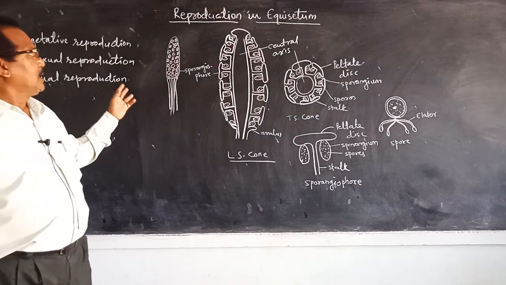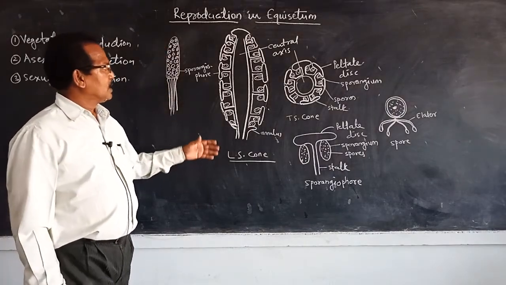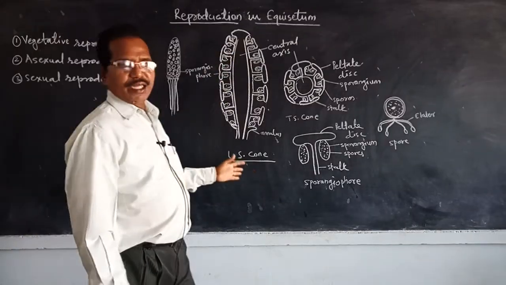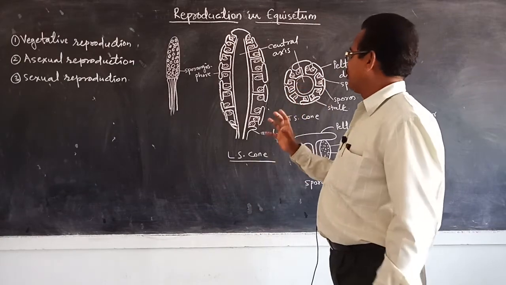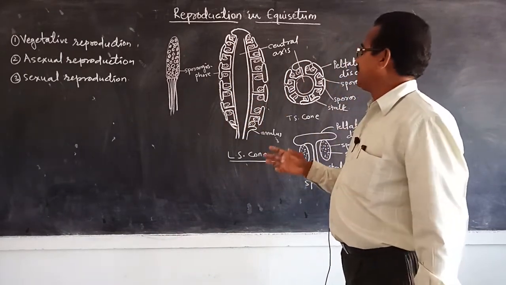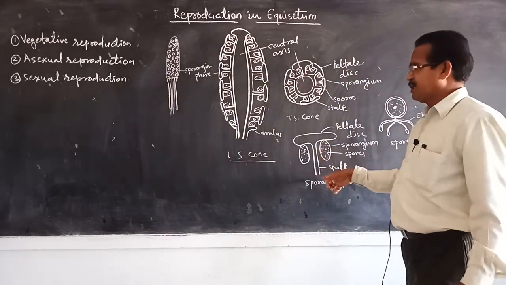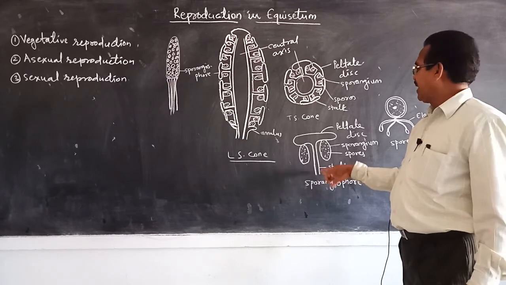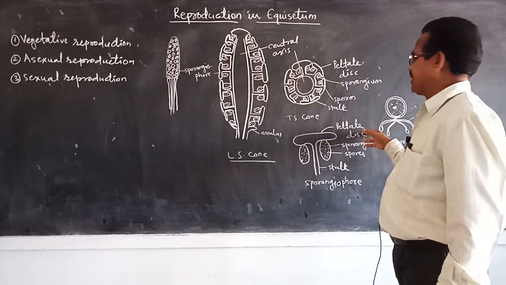Each strobilus or cone consists of a central axis around which a number of sporangiophores are arranged in a whorled manner, and each sporangiophore consists of a stalk-like structure and a flattened disc called the peltate disc.